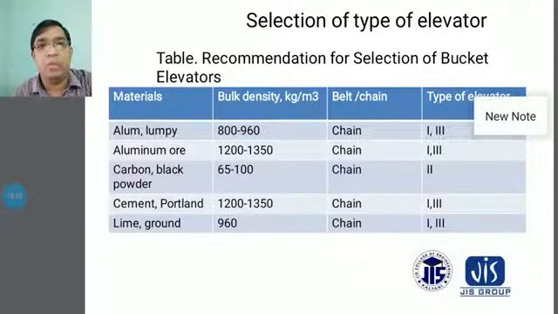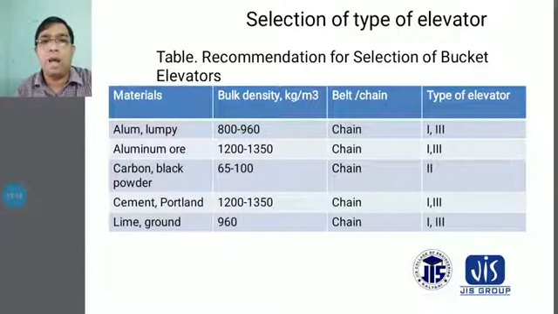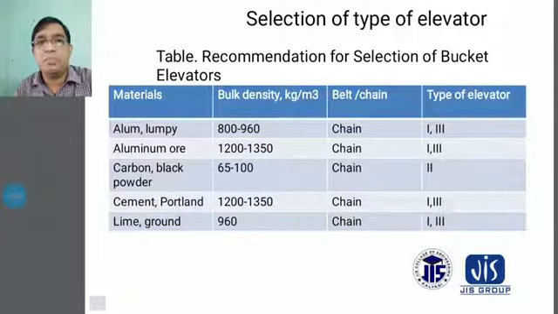The aluminum ore type of material has a bulk density of 1200 to 1350 kg per meter cubed, and it is also transferred using a chain, with types 1 and 3 bucket elevators. Carbon black powder type material is also transferred. Its bulk density is 65 to 100 kg per meter cubed, it is transferred by belt, and the type of elevator is 2.